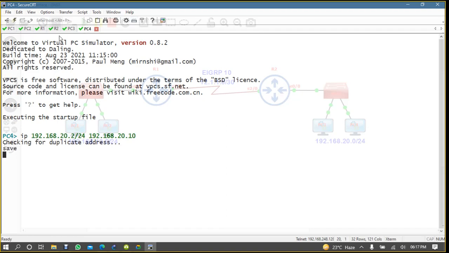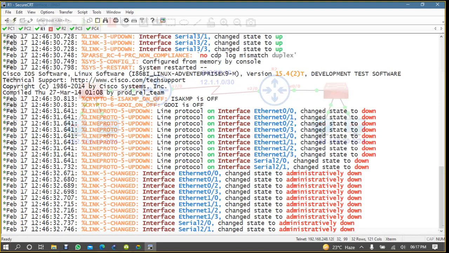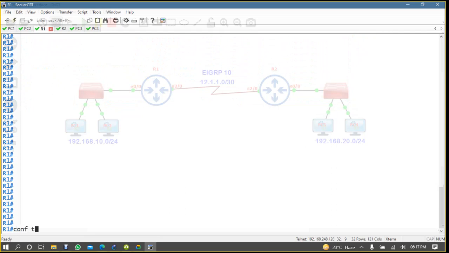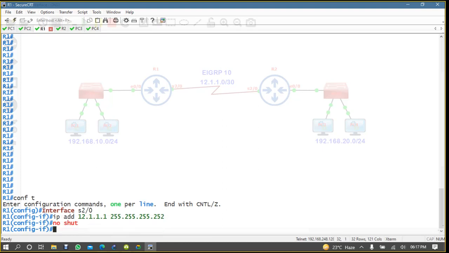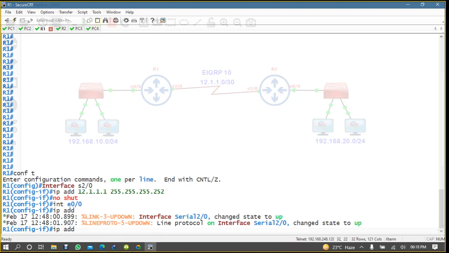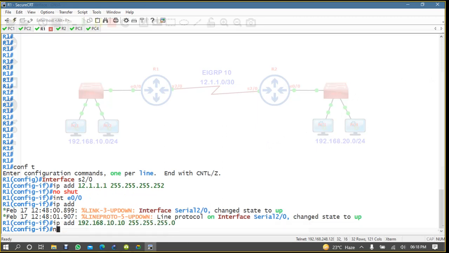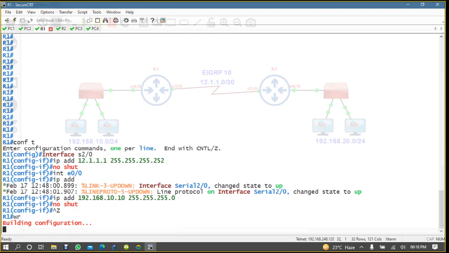Okay, fine. Now router configuration. conf t, interface serial 2 by 0, IP address is 12.1.1.1 and the subnet mask is /30. Then interface E0 by 0, IP address 192.168.10.10, no shut, and save it.